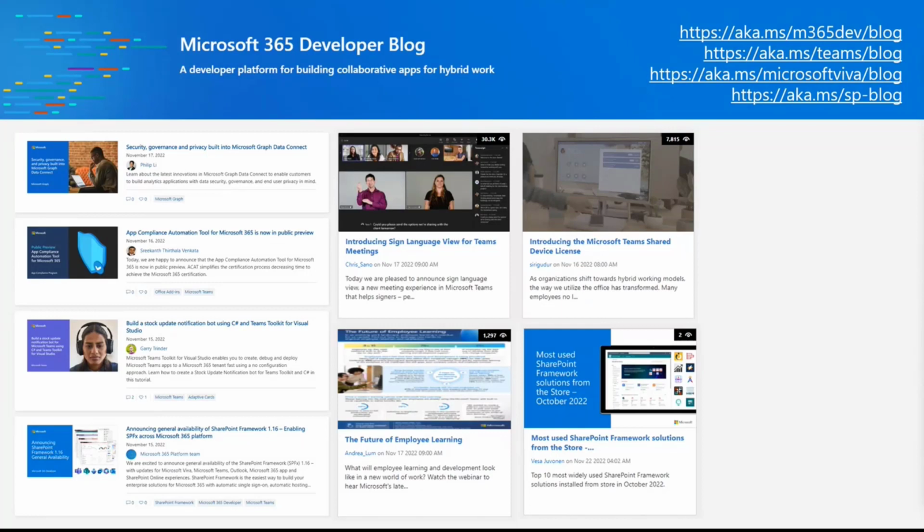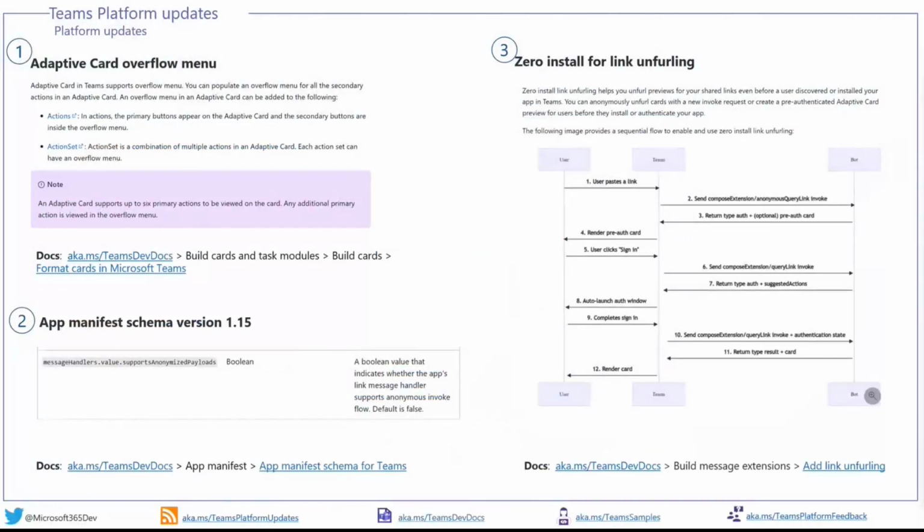That's really cool from a D&I, diversity and inclusiveness perspective. So really great investments in there. And just today, we released a blog post on the most used SharePoint Framework solutions in the store within October 2022. So a lot of news announcements are still happening within this week. Now, on the Microsoft Teams platform documentation side, Wajid is available to cover what's the latest in there.